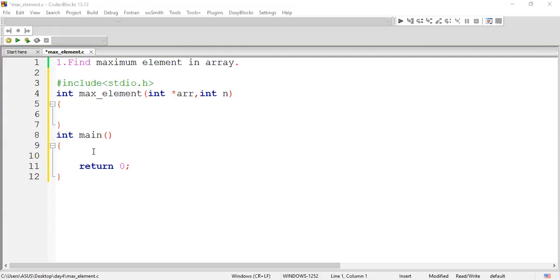Okay, listen. We are going to declare an array. So let us assume the array has values like this. You're supposed to find the maximum value, right?